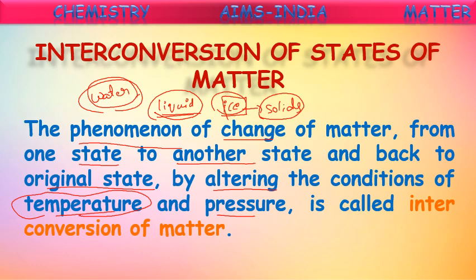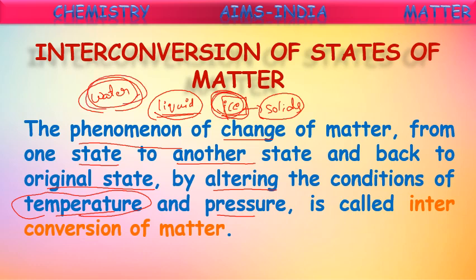See, the phenomenon of change of matter from one state to another state and back to the original state by altering the conditions of temperature and pressure. Again, these ice cubes, if you take them out of the refrigerator and keep them in the open air, then this ice will be converted into water.